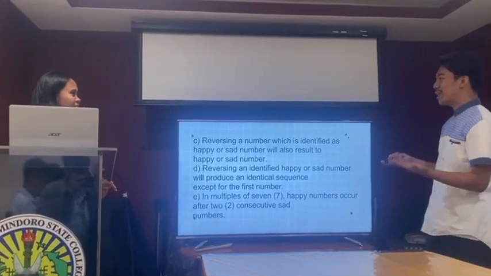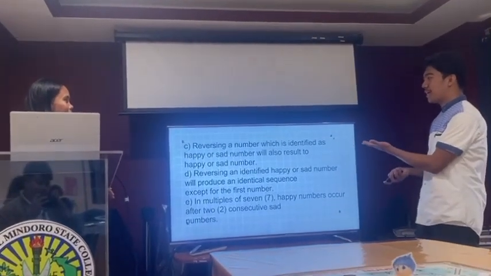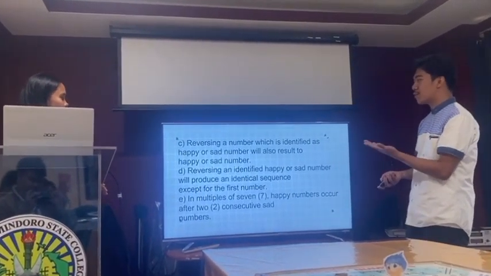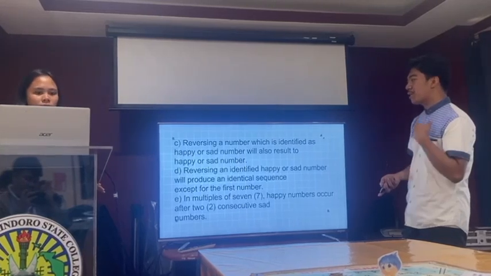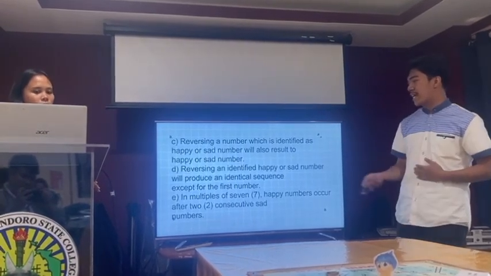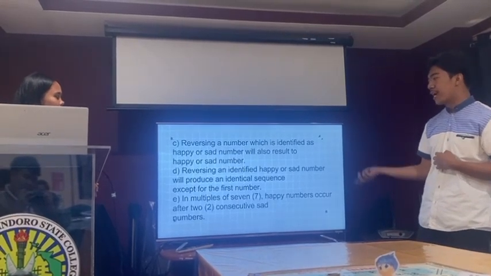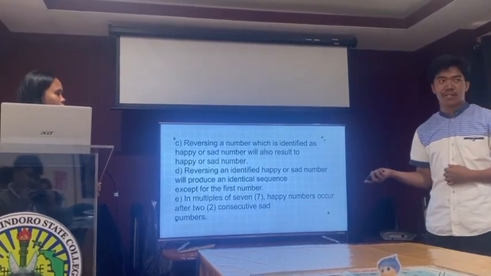This also defines a pattern. Reversing a number that is identified as happy or sad will also result in a happy or sad number. Reversing an identified happy or sad number will produce an identical sequence except for the first number. And also, for multiples of 7, happy numbers occur after 2 consecutive sad numbers.